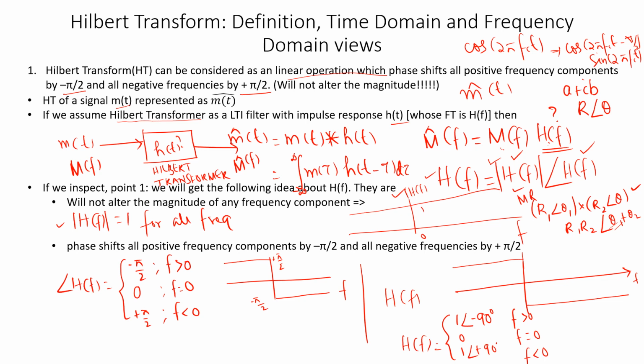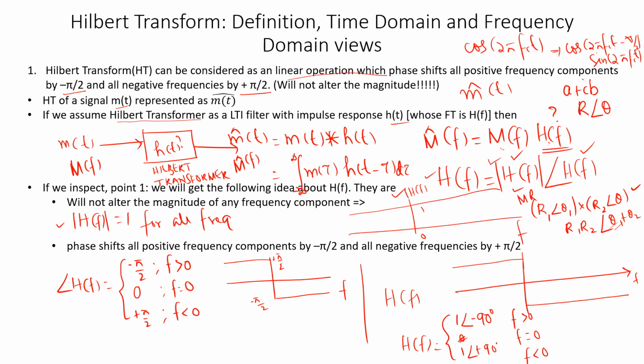It is maybe not defined for f equal to 0, but it doesn't provide any phase shift either, so maybe we don't have to think about the magnitude of H of f at f equal to 0. So this is what we have.